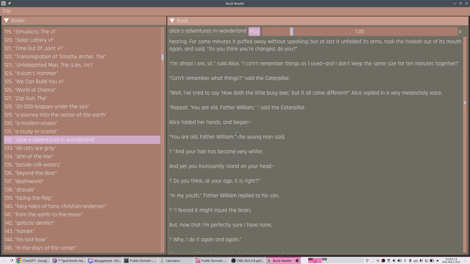This is the little app to read books out loud.